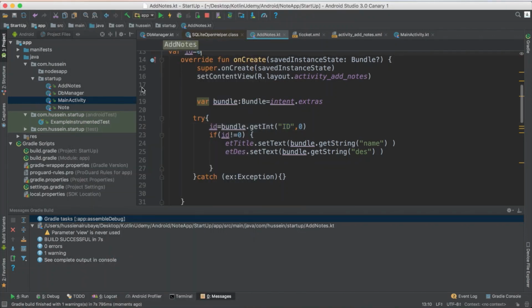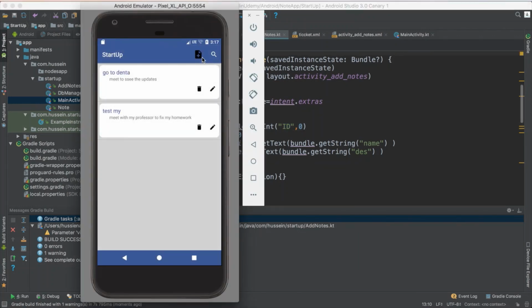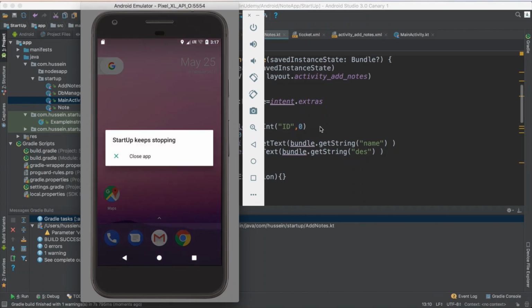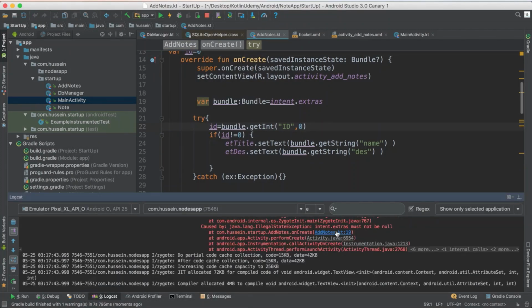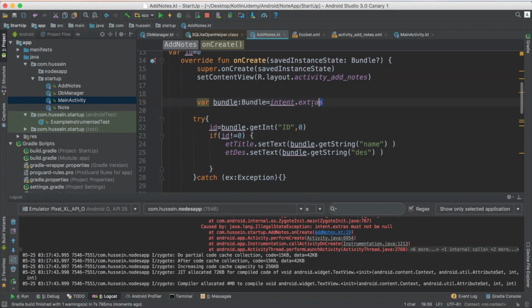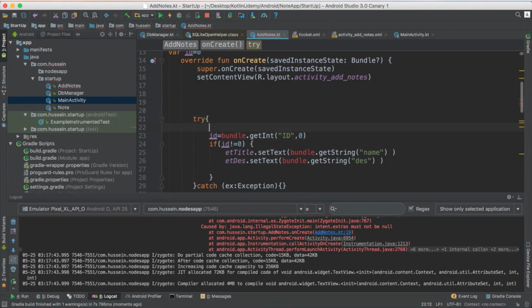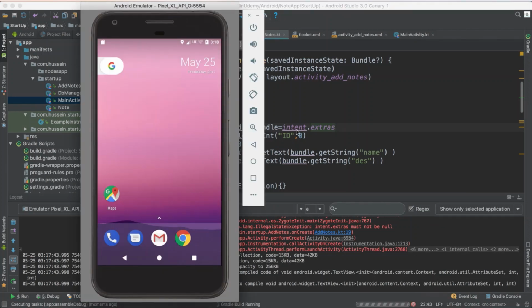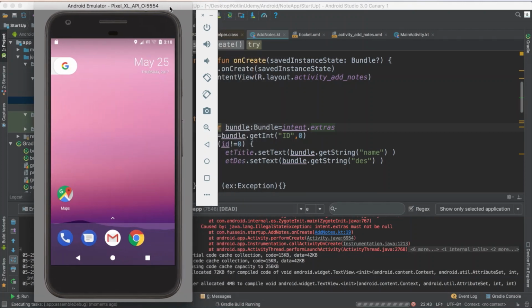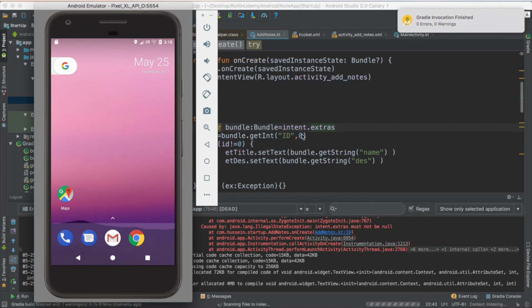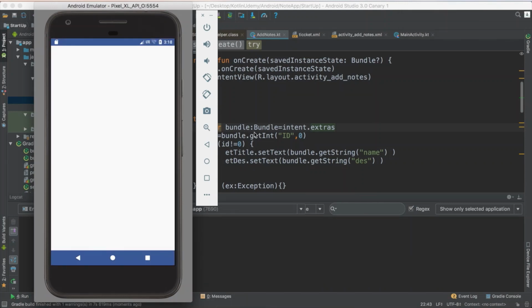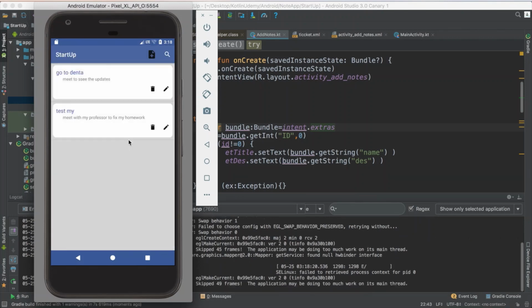So now if I just click home page, this one, he has to pass me to the second page, and he has to enable me to add. What's the error here? Oops, bundle.get extra. Okay, maybe he doesn't have extra. Yes, it happened. This should not happen in Java, but now it happened in Kotlin, because if you give it a default value of 0, he doesn't have to fail, but now he's failing because I think they're just having some bugs. They will fix it soon, but it shouldn't be like this in the future. But just for now, I did a try catch.